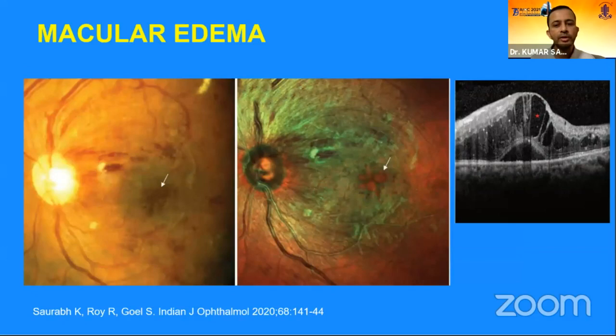Similarly, this patient has macular edema and cystoid macular edema also, which is seen on the OCT. Again, color fundus picture doesn't give that much information. However, we can clearly see the petaloid appearance of the cystoid spaces at the fovea, which is seen as the reddish orange petaloid structure at the center of the fovea. And the rest of the macula is greenish because of the thickness, and the cysts are seen in orange red color. So both normal thickness macular edema and cystoid macular edema appear very distinctly on the multicolor image. So this was the utility of multicolor in diabetic retinopathy.